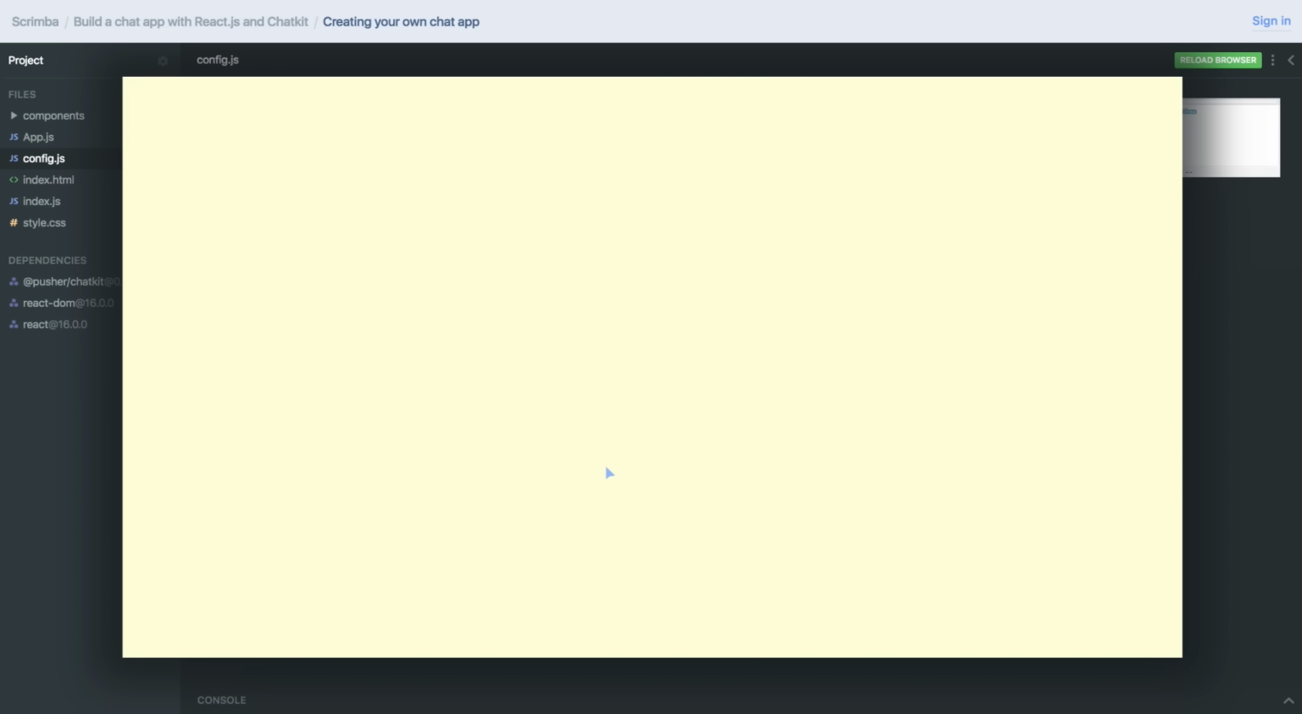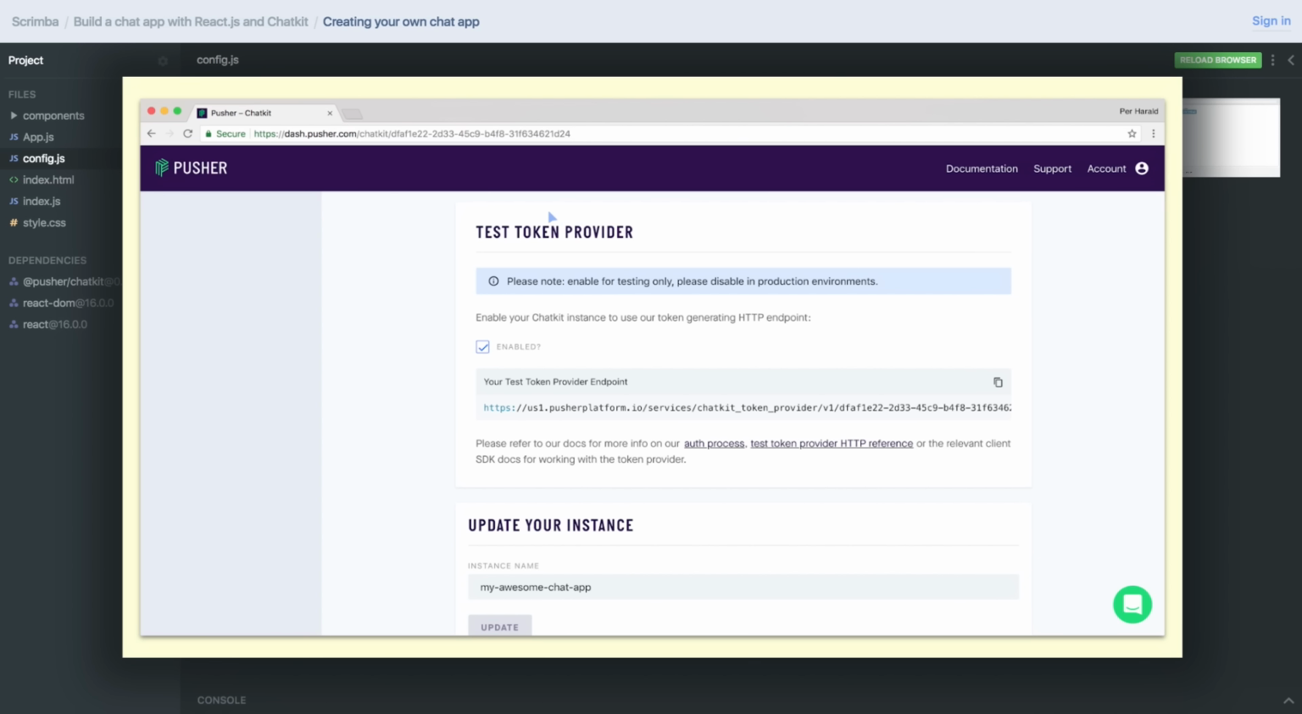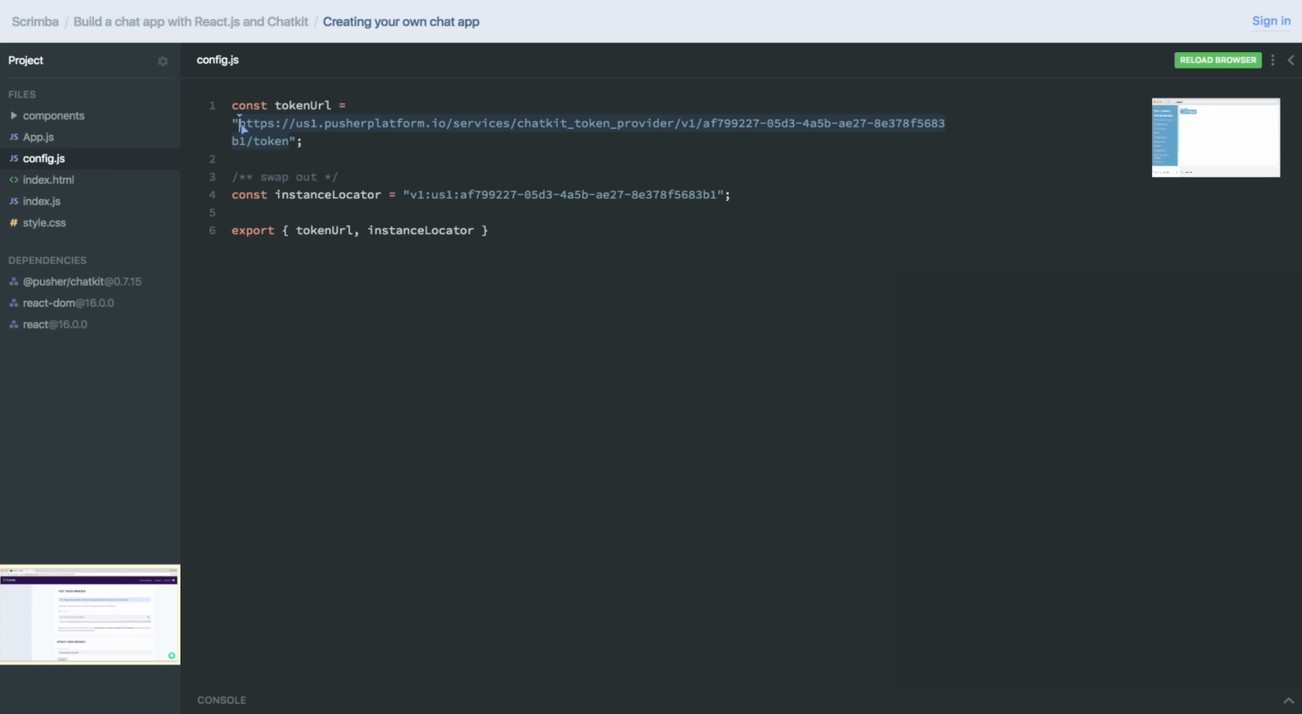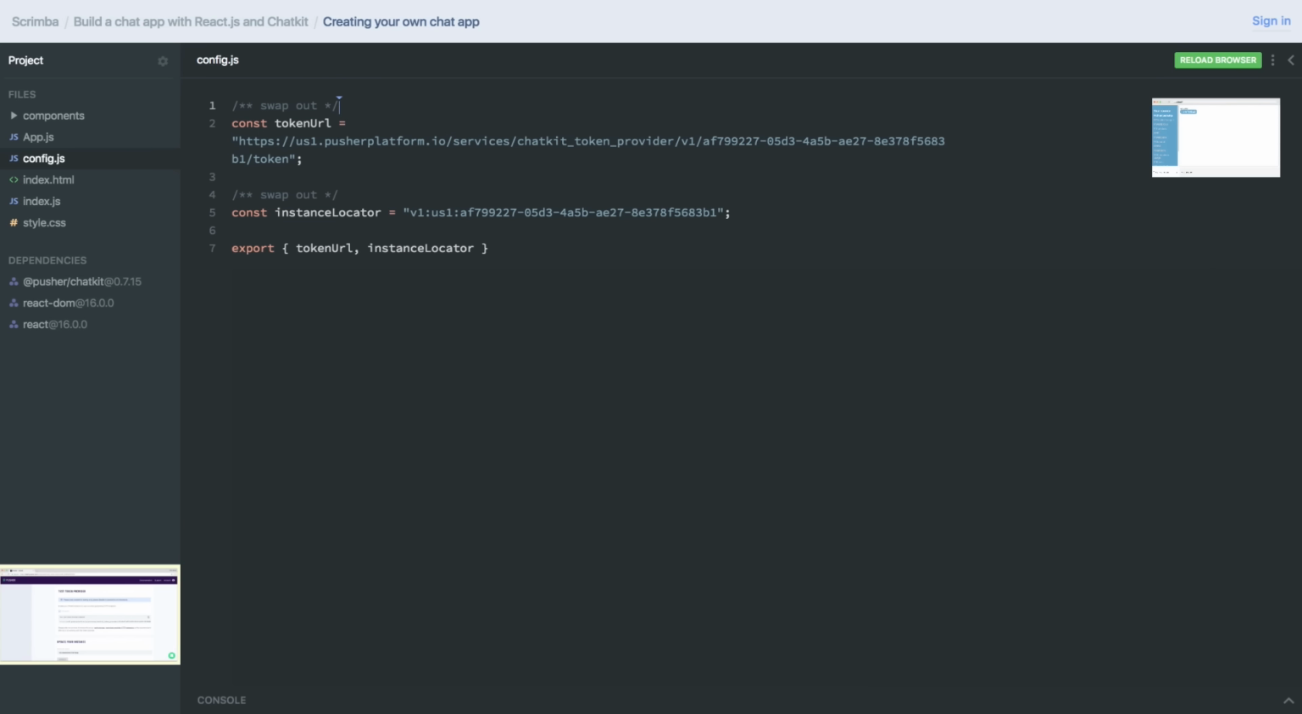And then you scroll a bit down, and you see test token provider. There, you must check this enabled box in order to see your test token provider endpoint. So this box will be unchecked and you need to check it. And then click this icon to copy your test token provider endpoint and then paste it in right here.